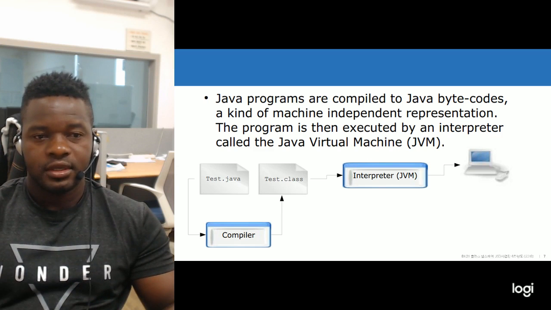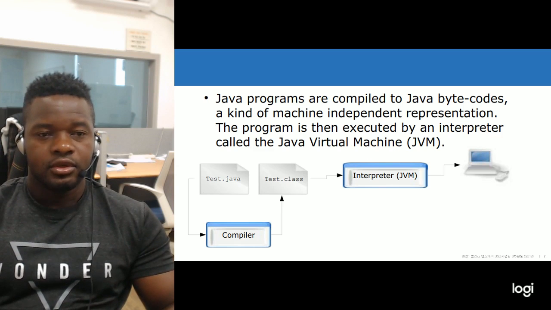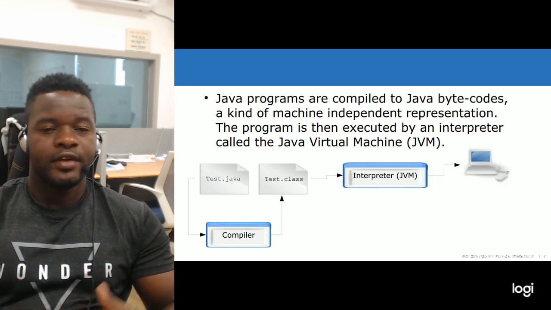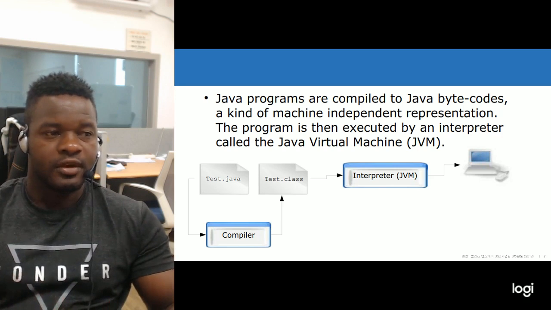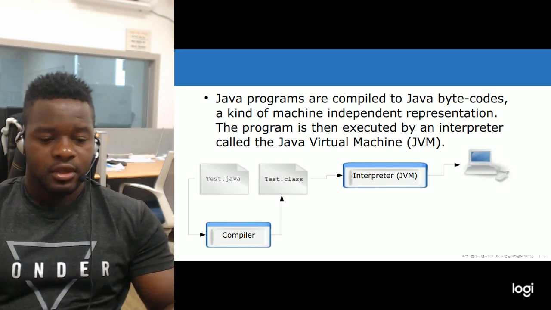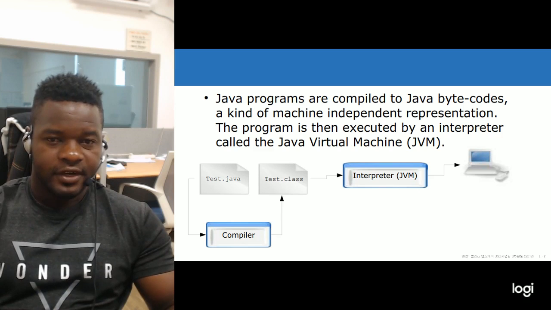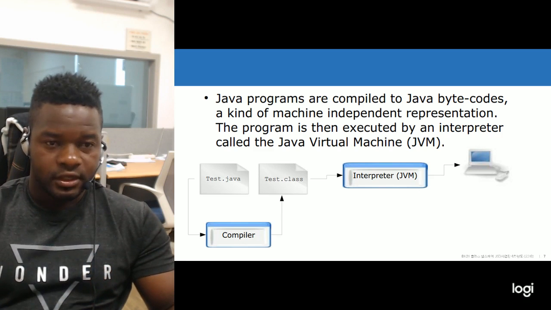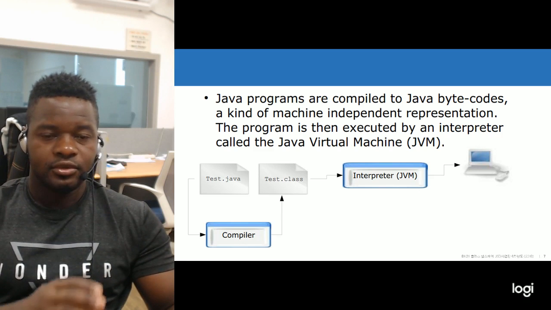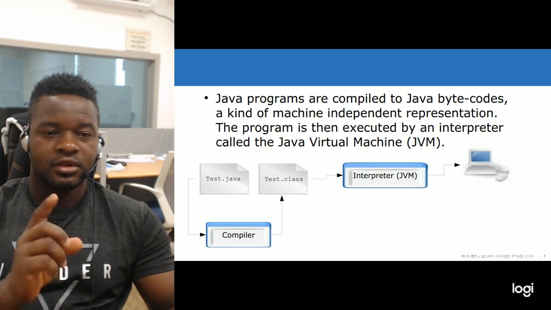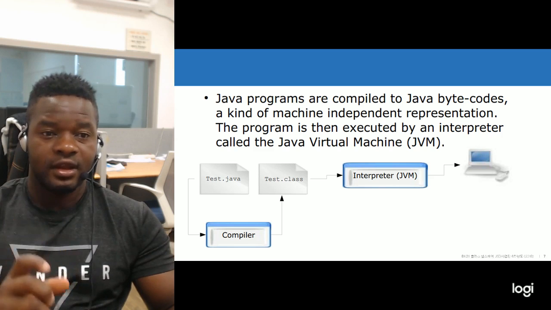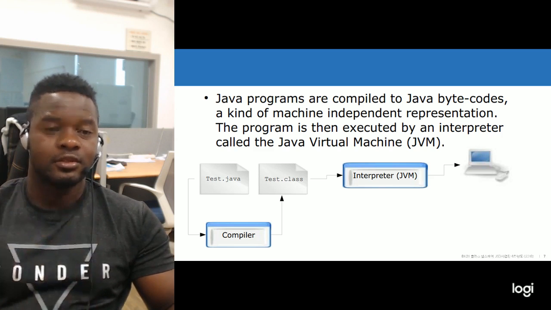So by the time you write the code using Notepad and save your code in your computer using command prompt, you will be able to convert the code into Java bytecodes, because when you save the file in a folder, by the time you execute the code, you will see that there is another file that is being created automatically.